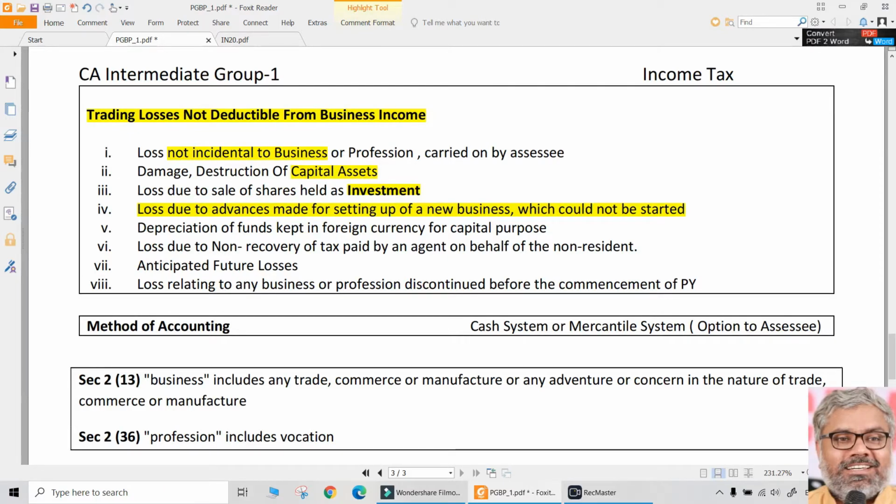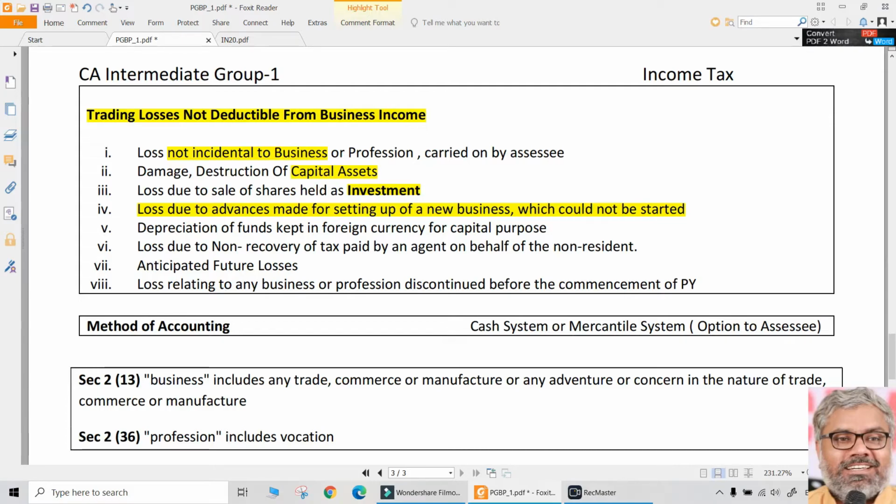It was given also. Loss due to advances made for setting up of a new business which could not be started. This is a variety situation. Let us say SC has given an advance or some money to somebody to start a new business, and that new business could not be started at all, and because of that SC lost all the money that he has advanced to somebody else. Can't help it, that cannot be allowed as deduction, because the loss should be incidental to the business. And which business? An existing business. If not existing, at least a past business is okay.